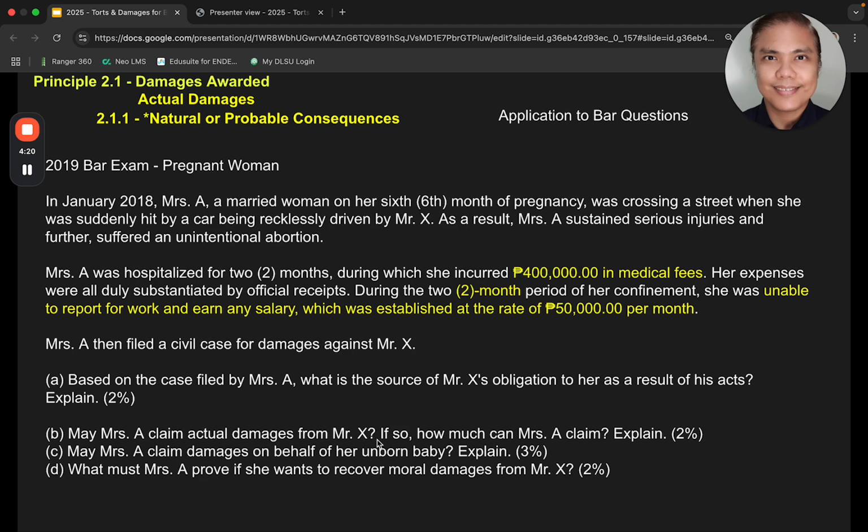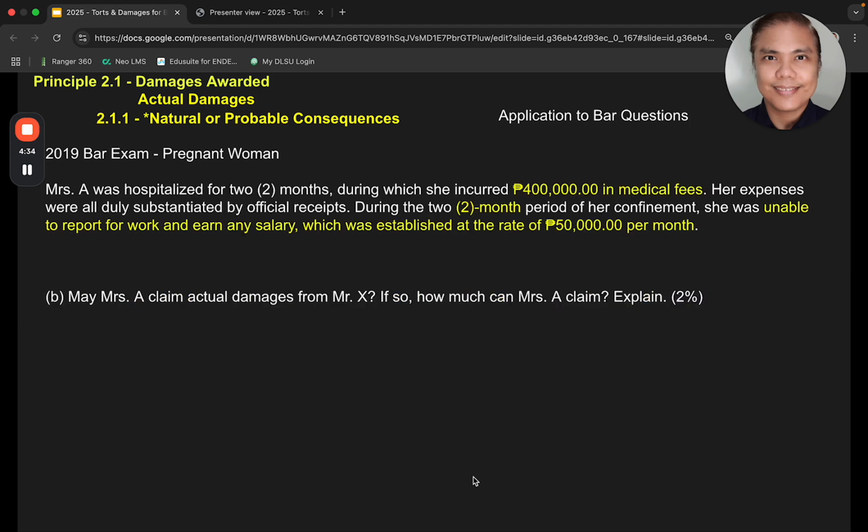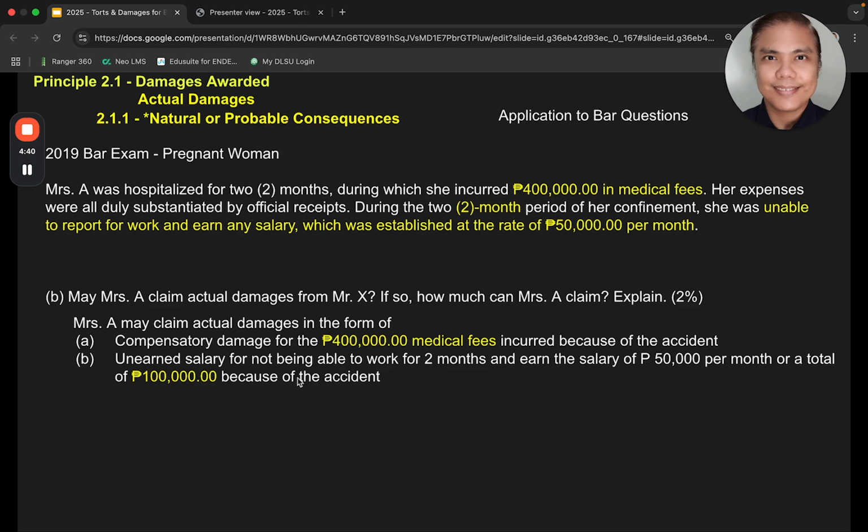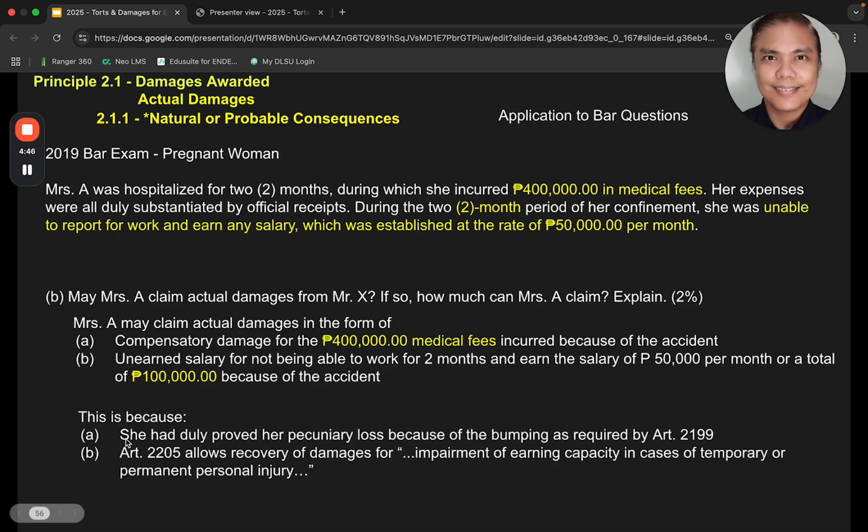May Miss A claim actual damages? Later I'll discuss this. And later on, as we move forward, we talk about moral damages. For now, let's talk about actual damages first. May Miss A claim actual damages? Here we go. Compensatory, and then an earned salary. And then these are the legal basis: pecuniary loss, as required by 2199. And then 2205 allows recovery for damages for impairment of earning capacity there.